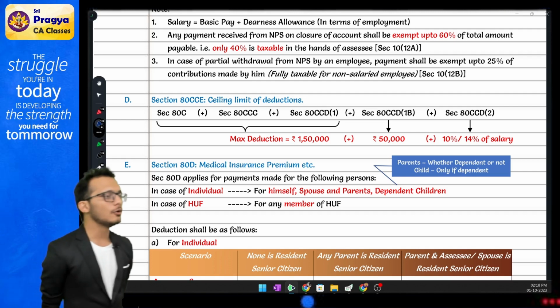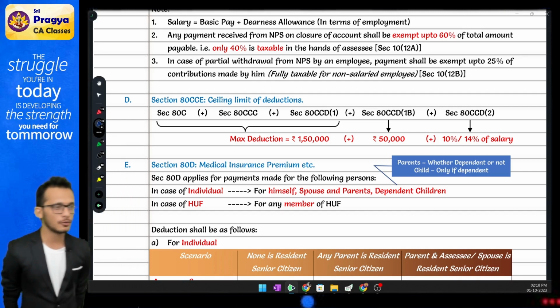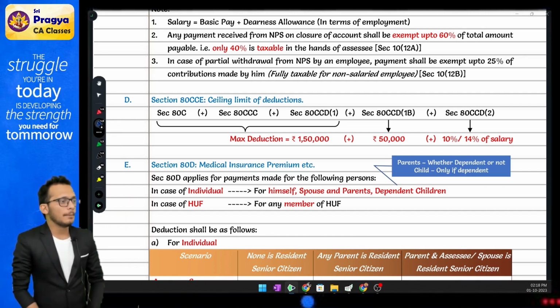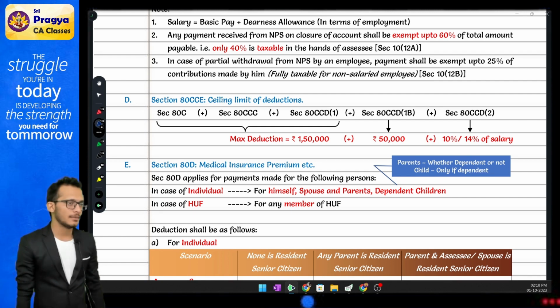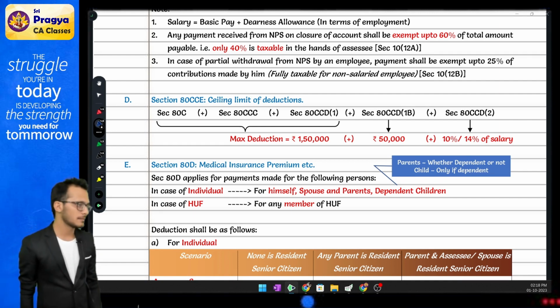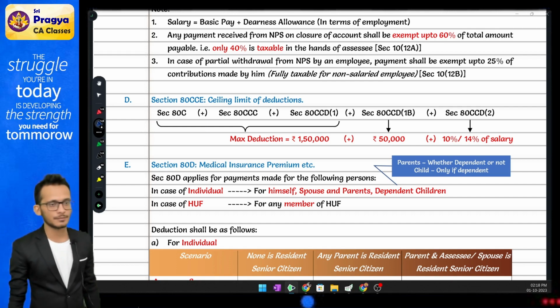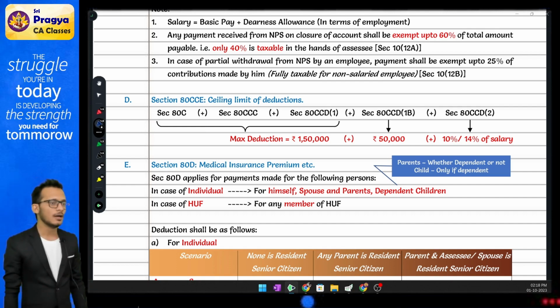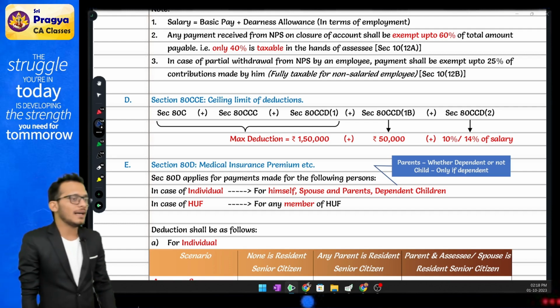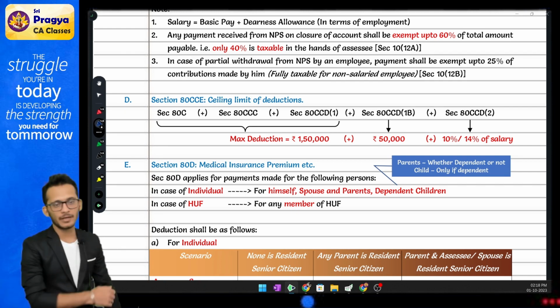Now, when it comes to ATD, the provisions say that Rahul, if you have an ATD, you have to prepare two buckets. One bucket will sit for me, my spouse, and my dependent children. The other bucket will sit for my parents. Both buckets will be eligible for 25,000 each. If any bucket has a resident individual more than 60 years of age, that bucket will become 50,000.